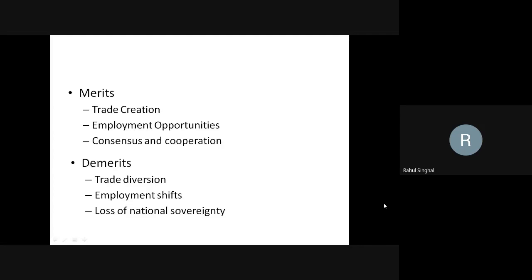Employment shift happens, since the workforce can travel easily from one country to another, and factors of production can be moved from one country to another.